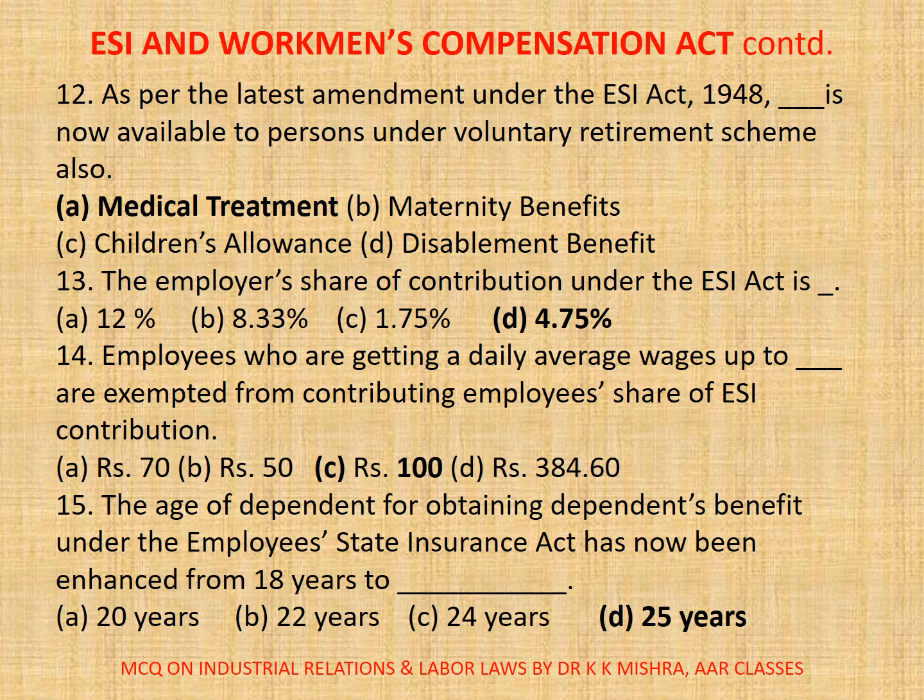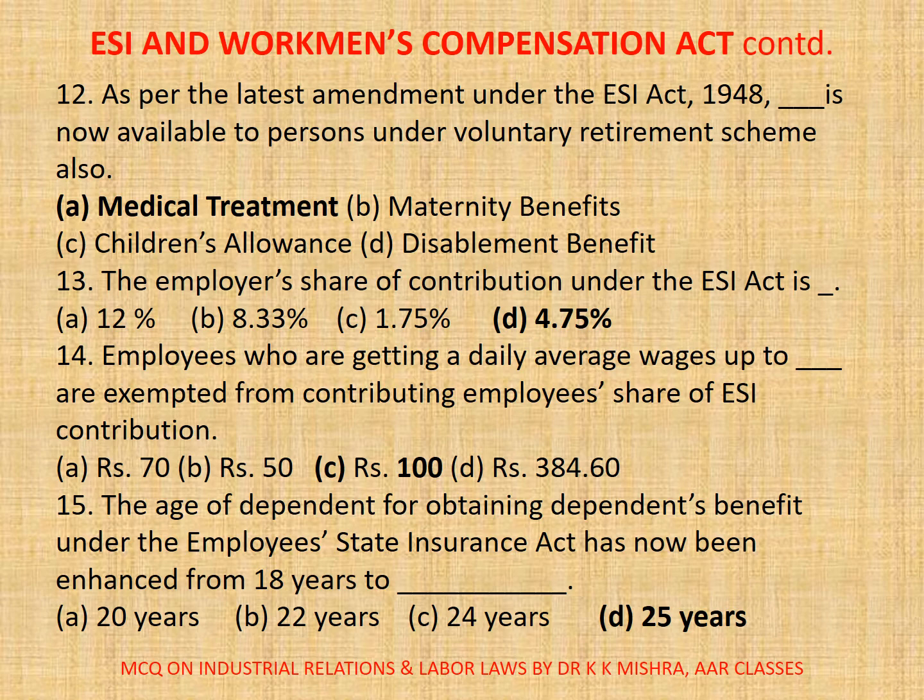13. The employer's share of contribution under the ESI Act is, options are A. 12%, B. 8.33%, C. 1.75%, D. 4.75%. Correct option is D. 4.75%. 14. Employees who are getting a daily average wages up to dash are exempted from contributing employees' share of